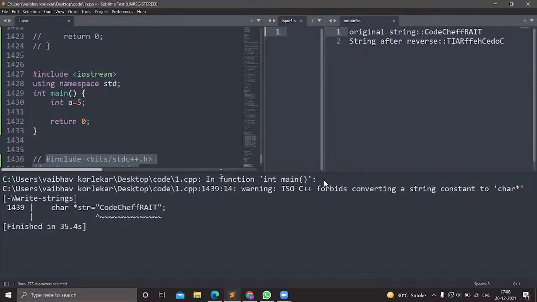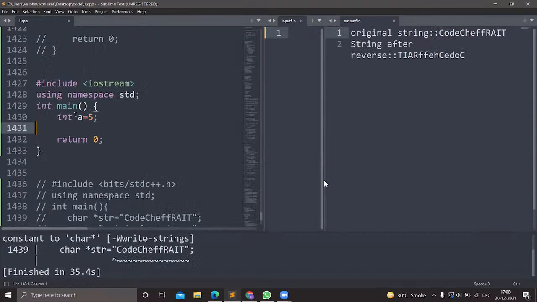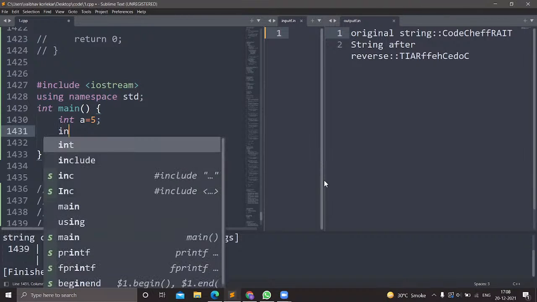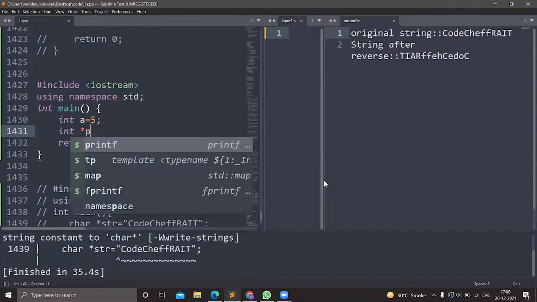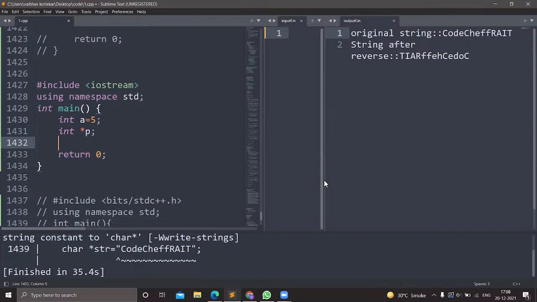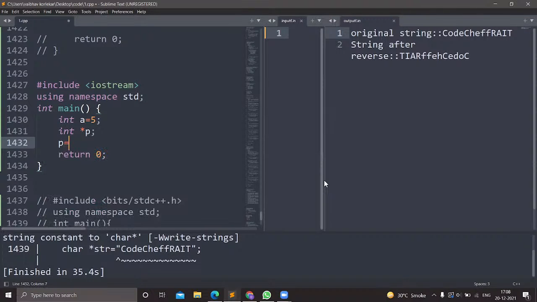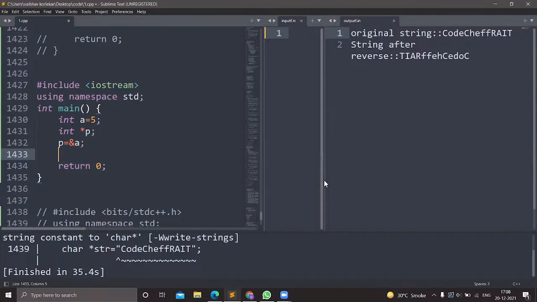So we are discussing pointer to pointer. You can see here I have declared a variable a which stores the value 5. Now we have to learn pointer to pointer, which means there will be two pointers pointing to the same location, right? First I will take one pointer p. To point this pointer p to the variable a, we have to store the address of the variable a in the pointer p. Then it will point to that location. Now p is storing the address of a, which means pointer p will give the value of a.